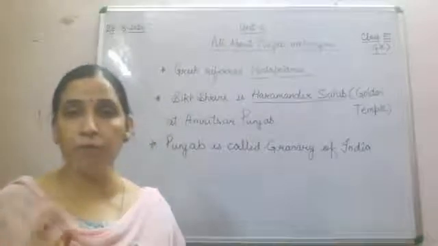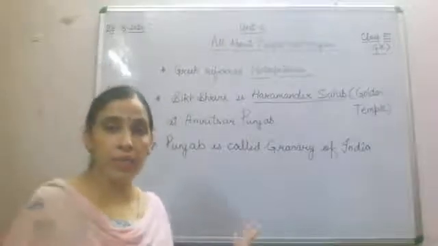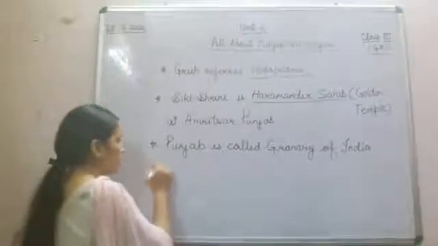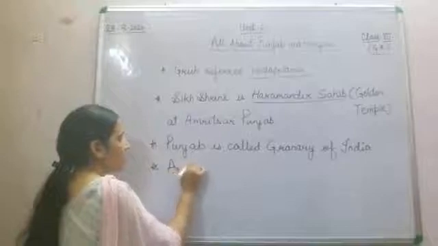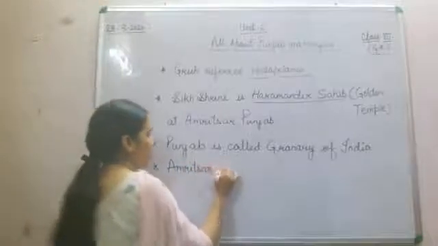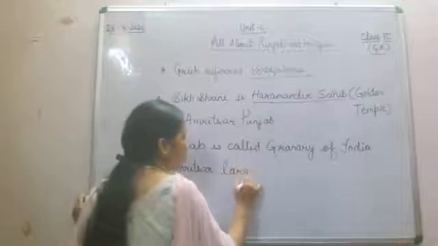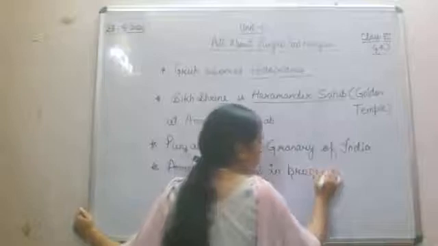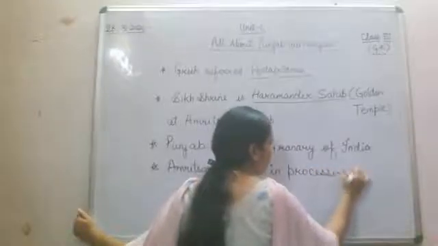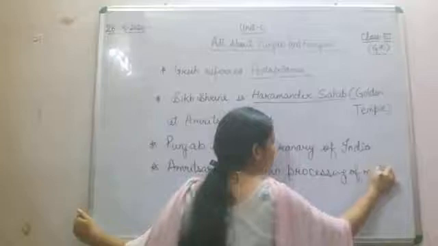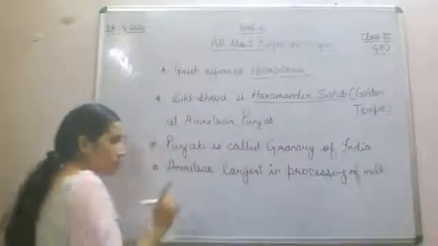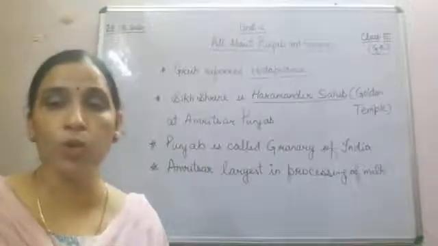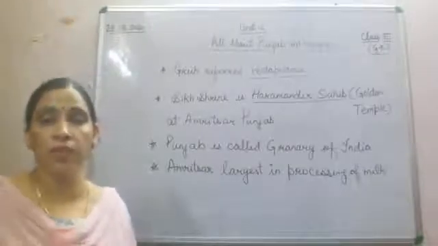Fine. Apart from that, see, Amritsar is the largest in processing of milk. And how much milk is processed in Amritsar in one day? That is 4,35,000 liters. Now Derabassi and Ludhiana are called the Manchester of India.